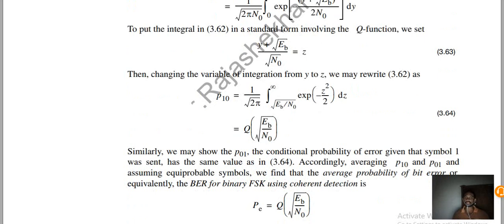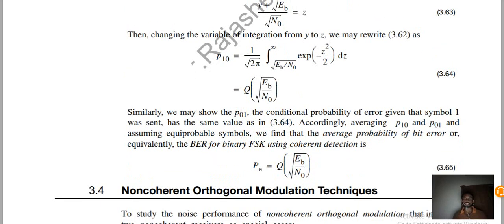Taking the average probability of the symbol transmitted, that is taking p10 and p01 and dividing by 2, gives the average of p10 and p01 for the symbol transmitted. Such a condition is called the bit error rate for binary FSK using coherent detection. That is what we call the probability of error, equal to Q of square root of Eb by N naught.